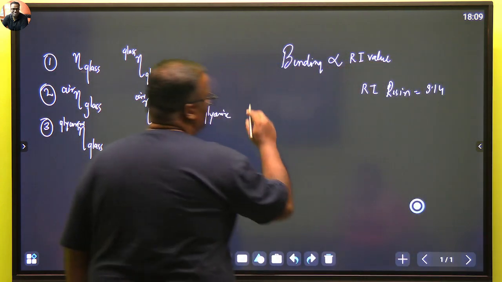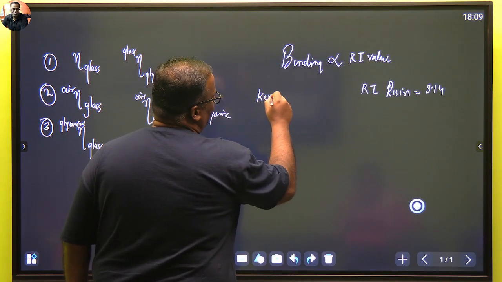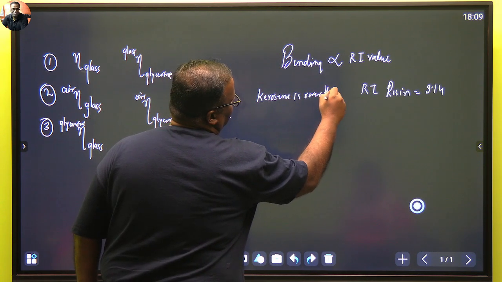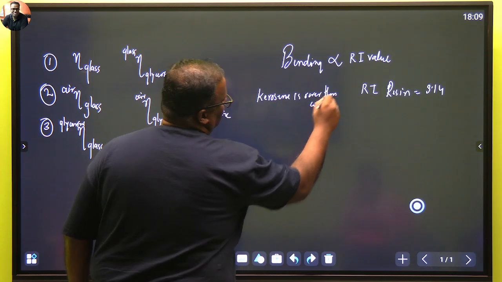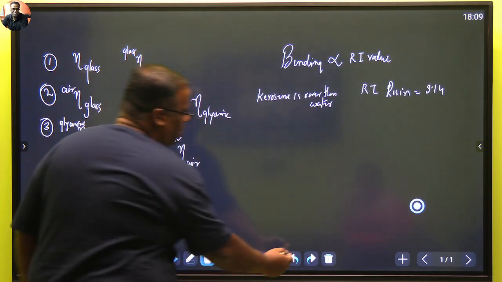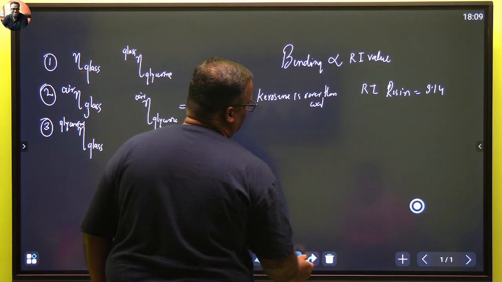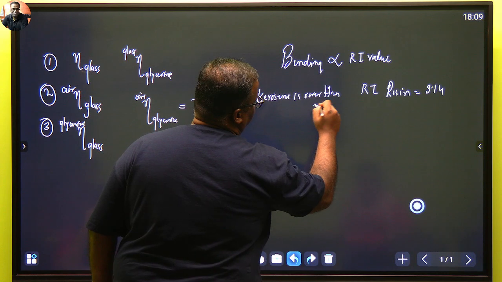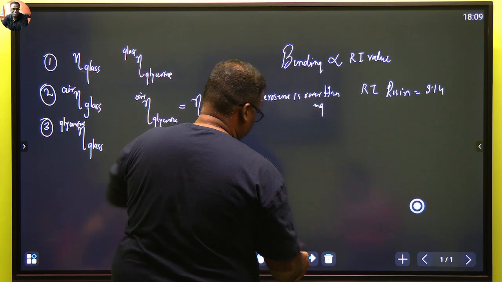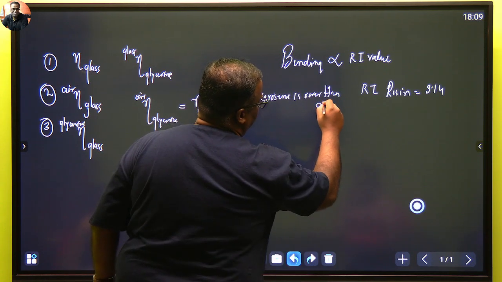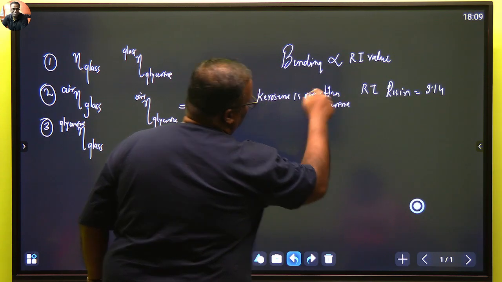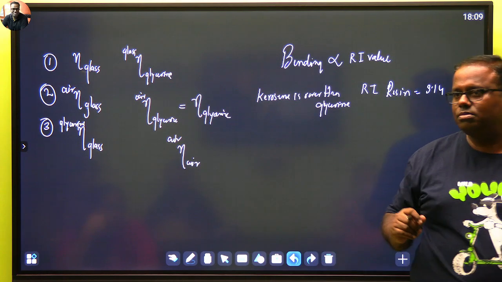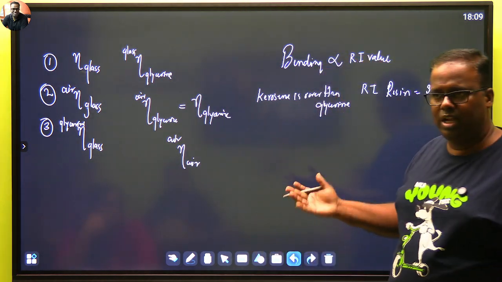Just see like this. We know that kerosene is rarer than water. ये सच्चाई है. केरोसिन पानी से ज्यादा रेयर है. ठीक है, पानी नहीं लेना है और भारी चीज कुछ ले लो. Let's take something more heavy, that is glycerin. Okay, let's say glycerin. Kerosene is more rare than glycerin. So where should light bend more? In glycerin, light should bend more.